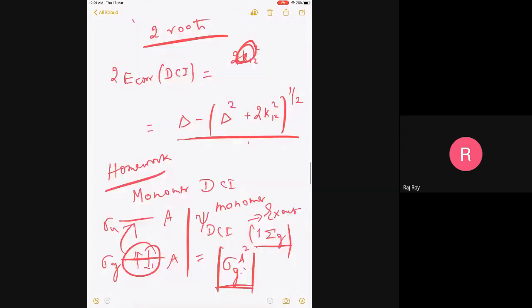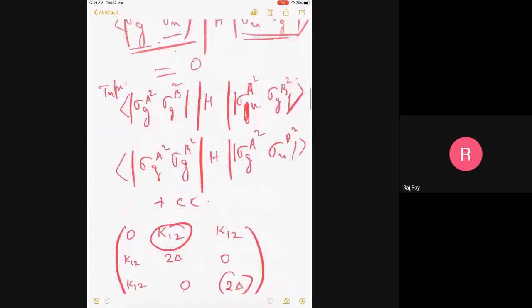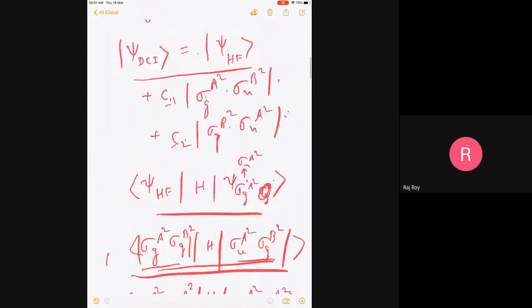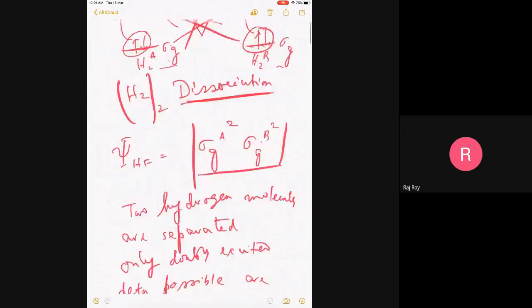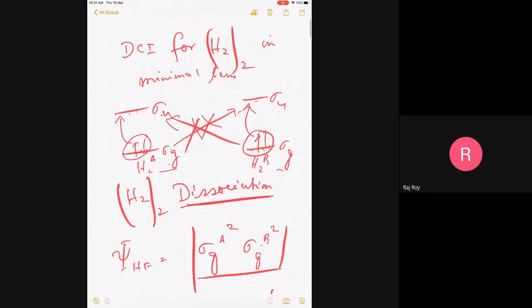We have missed out one more configuration where all 4 electrons get excited, when this gets excited as well as this gets excited. I told you, that is a quadruple excitation, when both of them get excited, and that will generate a configuration which is sigma u a square, sigma u b square, which is missing here. And if I include that, it will become exact.